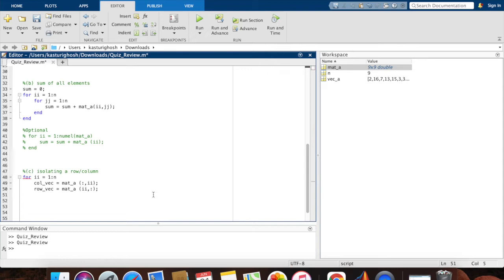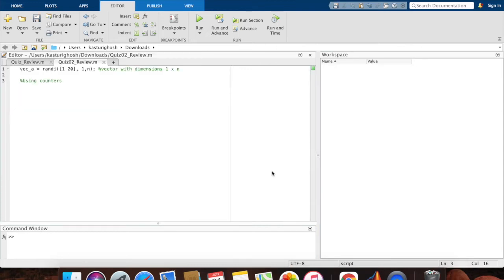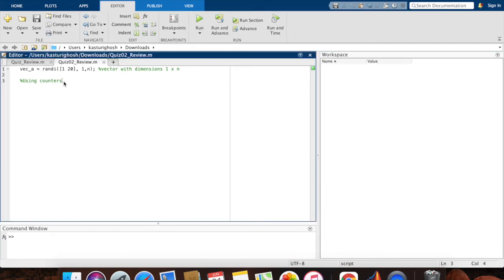Okay. Another concept you've come across often in your tutorials as well as homework questions is using counters. So counters are incredibly simple variables that are used to keep count of whatever you're looking for. It is literally the MATLAB equivalent of keeping count of something on your finger. So it's really easy and you just need to understand where to place it. All right, so suppose we have this vector, it's a 1 by n vector, and I need to see how many times the number 3 occurs in this vector. All right, so I'm going to be using the counter in this way.